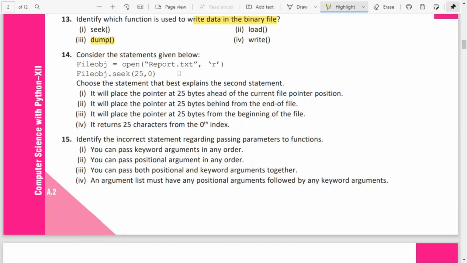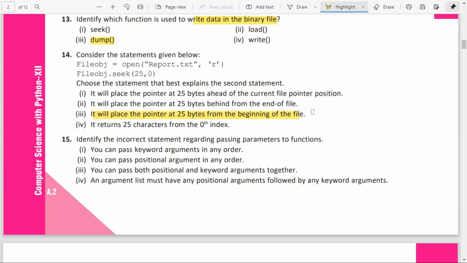Consider the statement given below. Okay, fileobject.seek(25, 0). Here, what does the 0 mean? Where should it start? 0 denotes the beginning of the file. So 25 bytes you have to place from the beginning of the file. So it will place the pointer at 25 bytes from the beginning of the file.